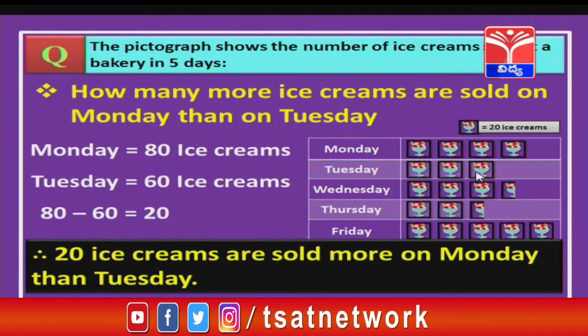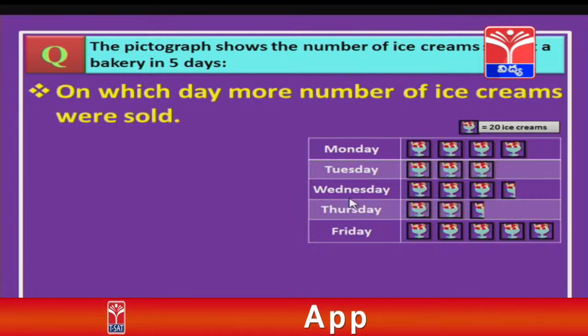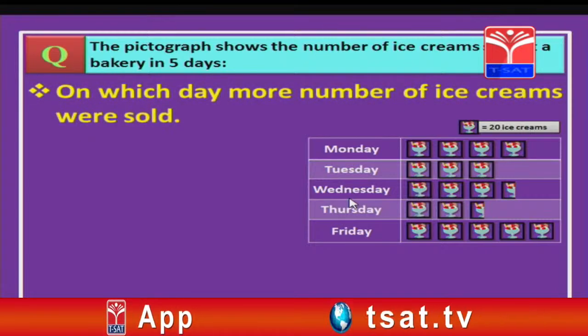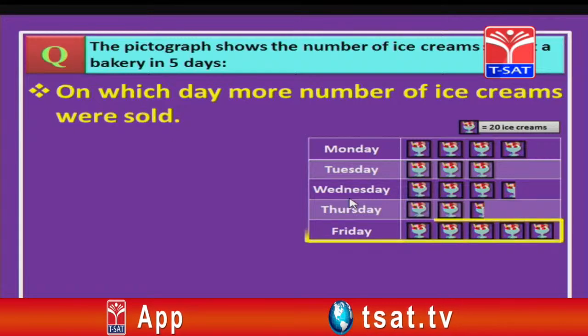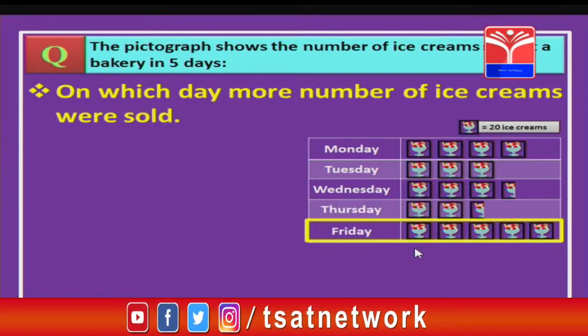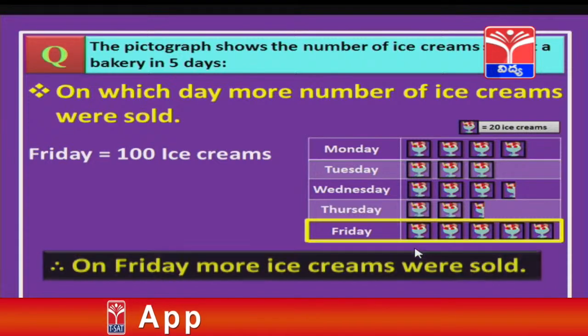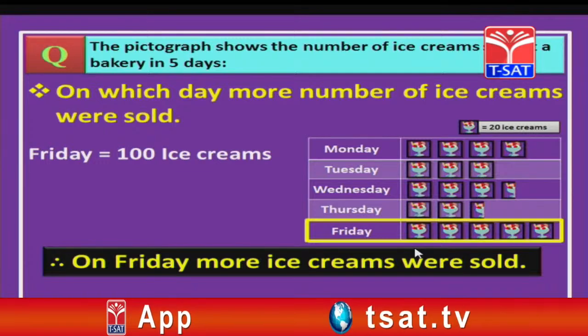sold more than Tuesday. Now, let us answer the next question, children, that is on which day more number of ice creams were sold. Now, take a look at the pictograph. If you notice, on Friday there are 5 images of ice creams, which means on Friday 5 into 20, which is 100 ice creams are sold. Hence, we can say that on Friday more ice creams were sold.